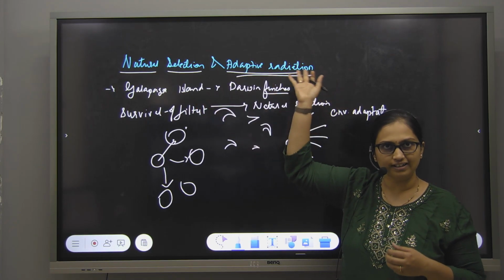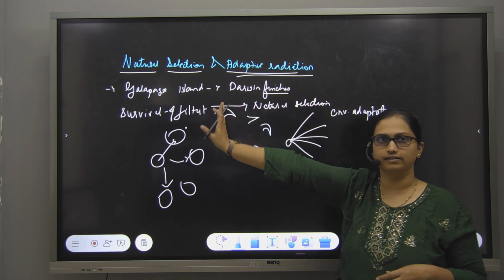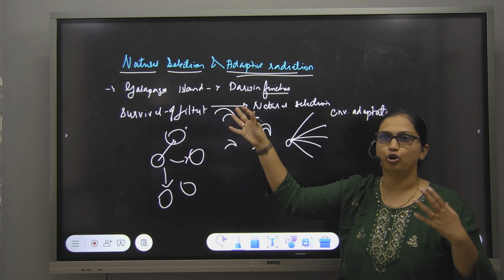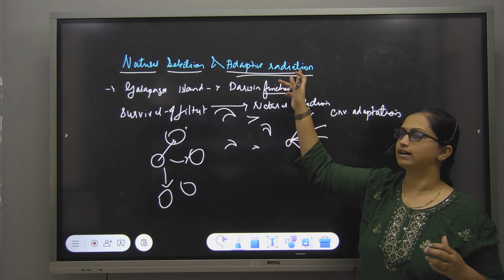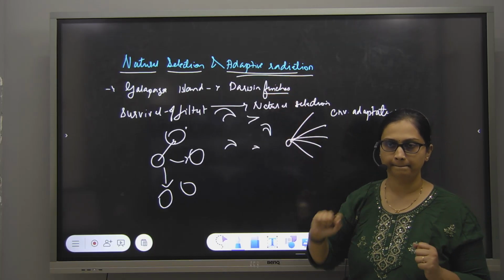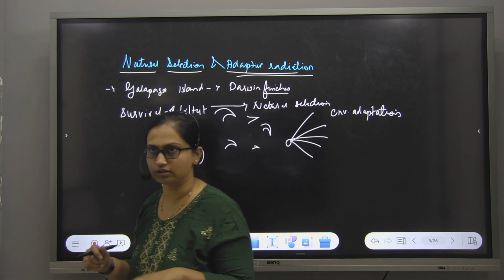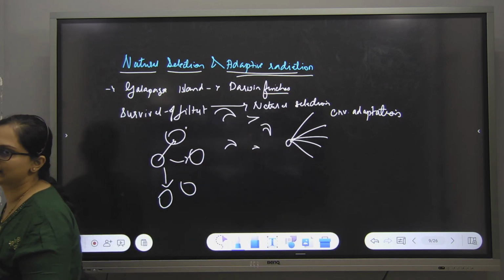Adaptive radiation is a result of natural selection only, because when nature selected that particular organism in that area, then that process is called adaptive radiation.